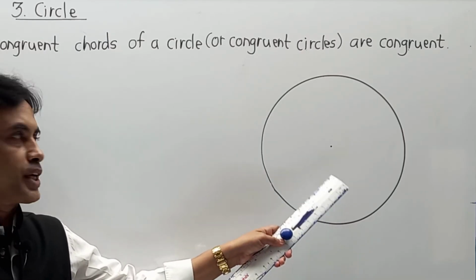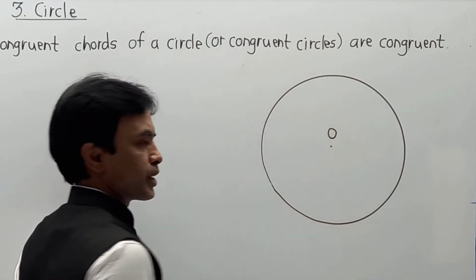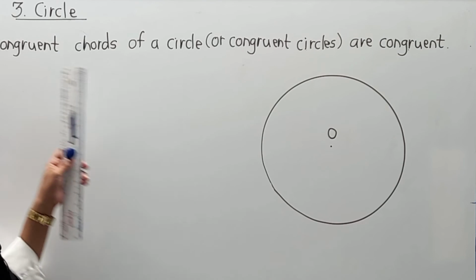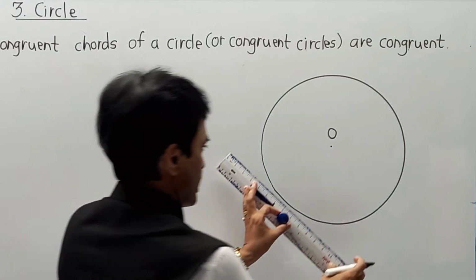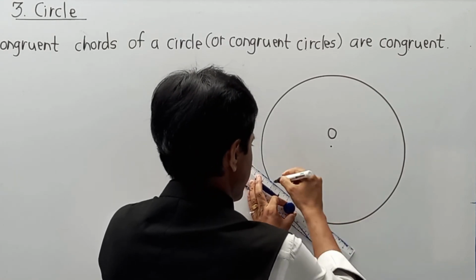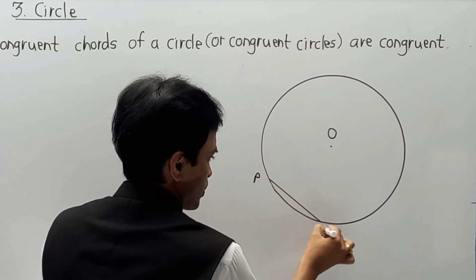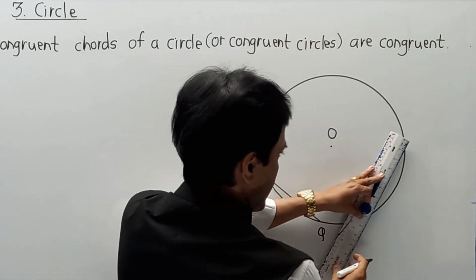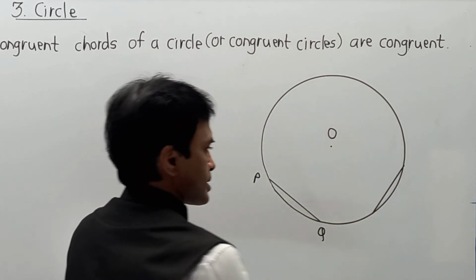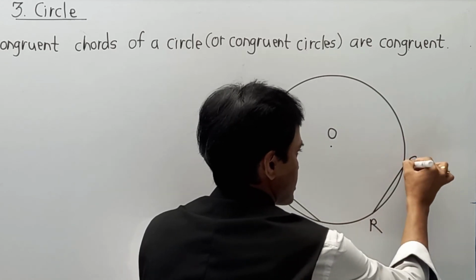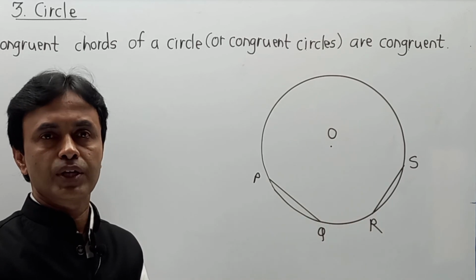Now let us consider that I have drawn a circle with center O. Now I have to draw congruent chords, so I am going to draw two chords in the same circle. Let us say the first chord that I have drawn is PQ, and the second chord that I am going to draw is RS. So there are two chords, one chord PQ and second chord RS.